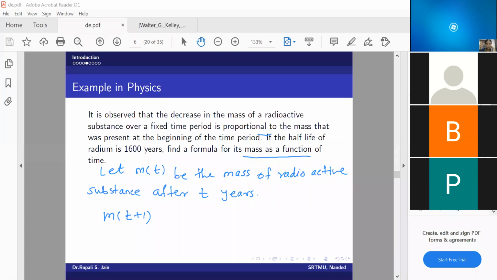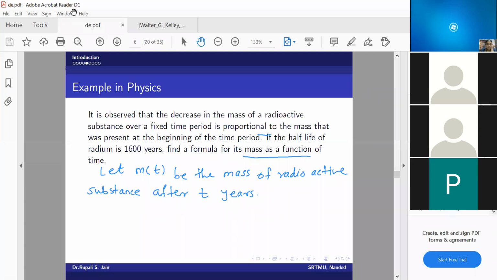Wait. Now what is on the screen? Let m of t be the mass of the radioactive substance after t years.